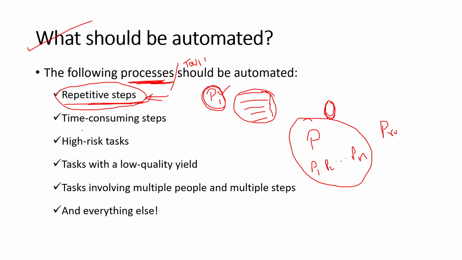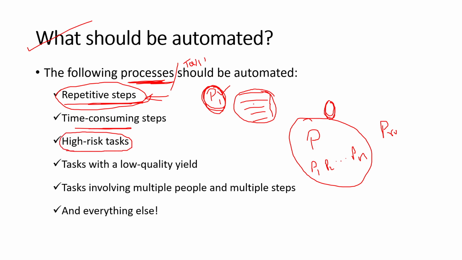Similarly, if a process has time consuming steps, taking the same example, let us say P1 has 5 steps, and all these 5 steps take more time to complete the task P1. In those cases also, you can choose P1 as a candidate for automation. The next point is, if the process has a high risk task, meaning very important.